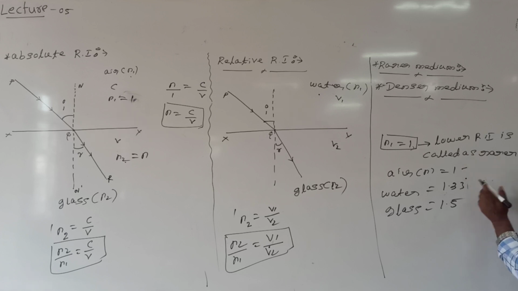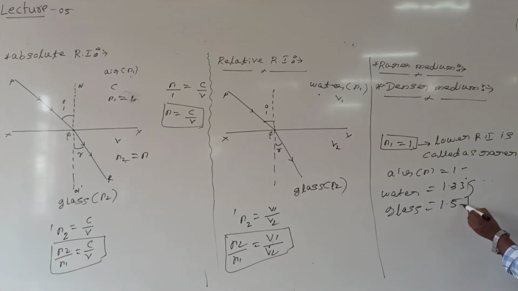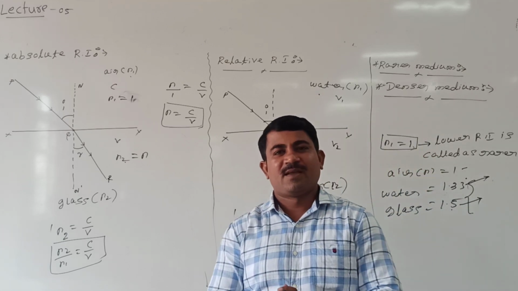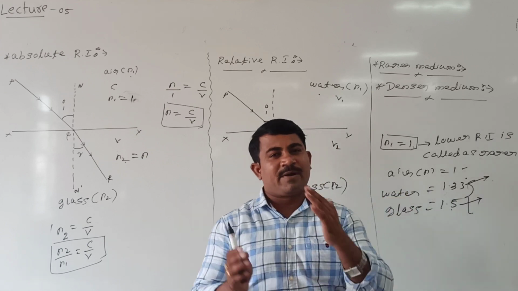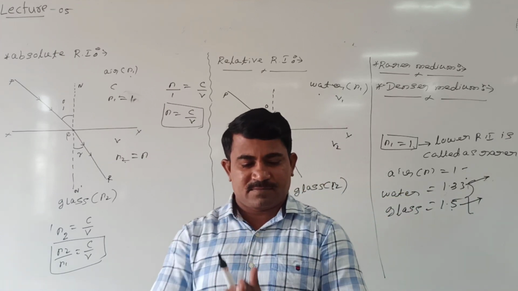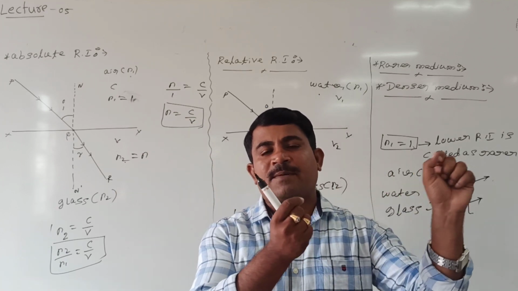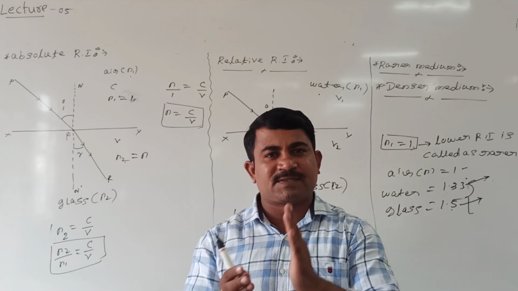If we compare water and glass, which is denser medium? We know that medium which has high refractive index is called denser medium, so glass is denser medium, and water is rarer medium. Right? Now, denser means simply any medium which has high refractive index, and any medium which has low refractive index is called rarer medium. But the question is, when a ray of light travels from rarer medium to denser medium and denser medium to rarer medium, how refracted light can take place, that we'll see.